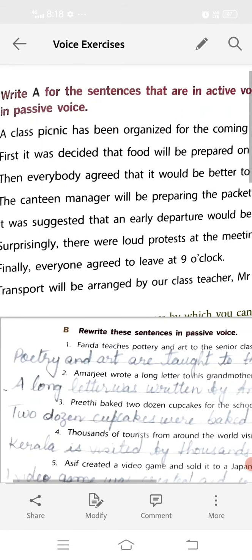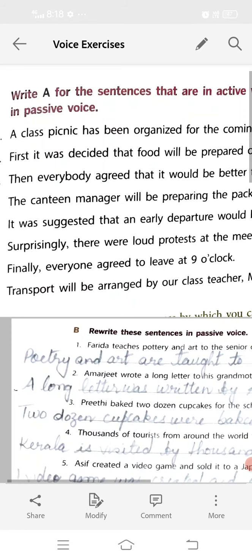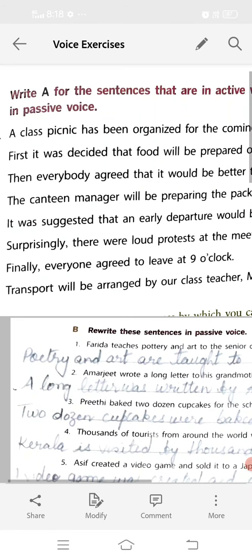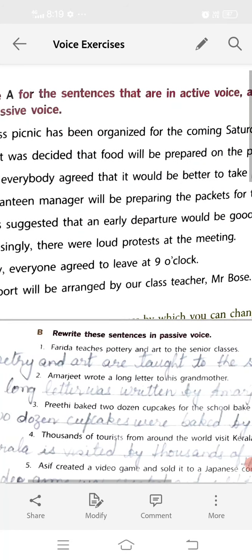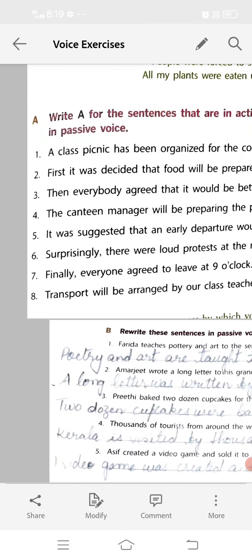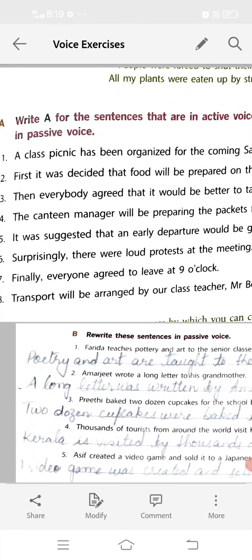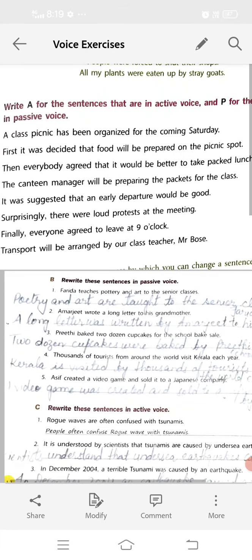Students, in passive voice, I have already told you that the very first thing from which you can identify whether it is a passive voice or active voice is by. In every passive voice, by is written. But here in this sentence, no by is there. But we have a helping verb, and that is has. Has is a helping verb. So that helping verb has told us that this is a passive voice.